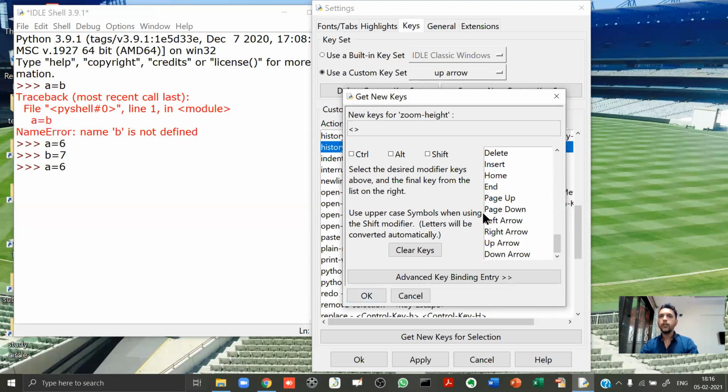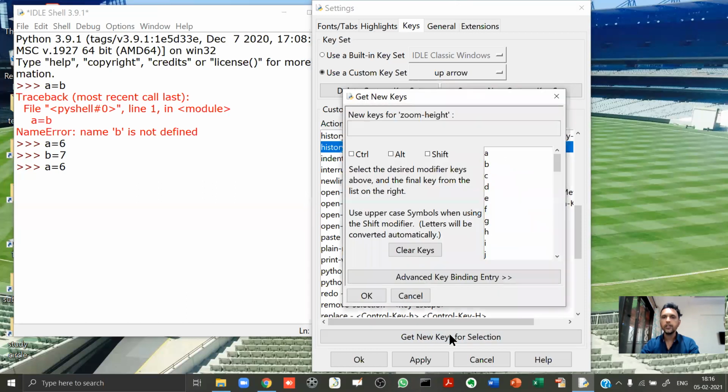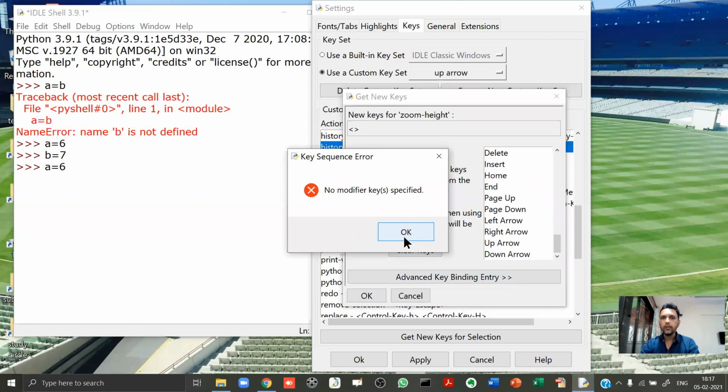And after clicking on OK, one minute guys, let me do it one more time. Get new keys for selection. All right. First I need to do clear keys. Now click on up arrow. After clicking on up arrow, you click on OK. All right. One minute, guys.